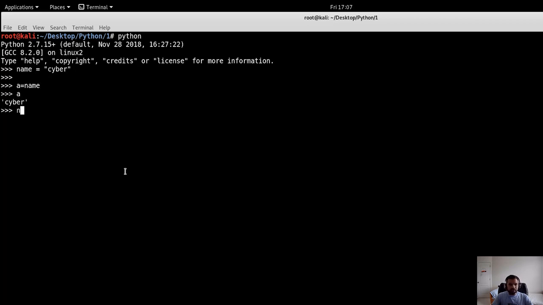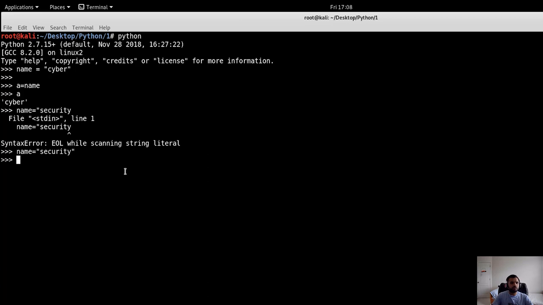Now what if I change the value of the name variable to, let's say, security? So name will be security, but if I print a, it is still pointing to cyber, because a is still pointing to the object at the memory location where cyber is written.